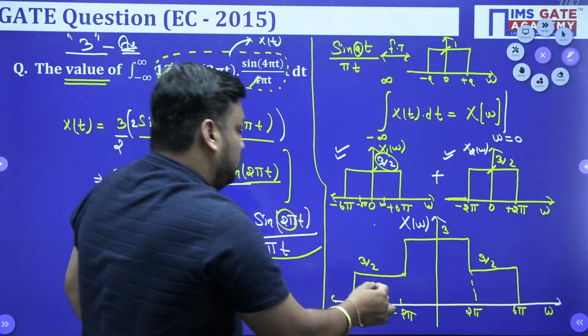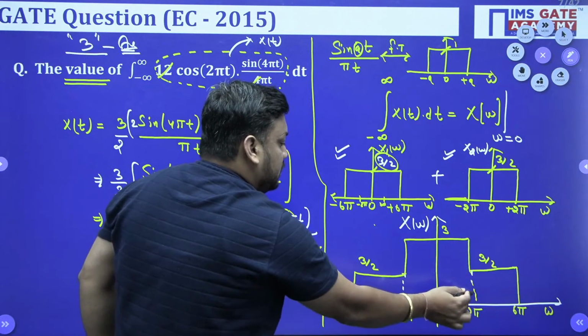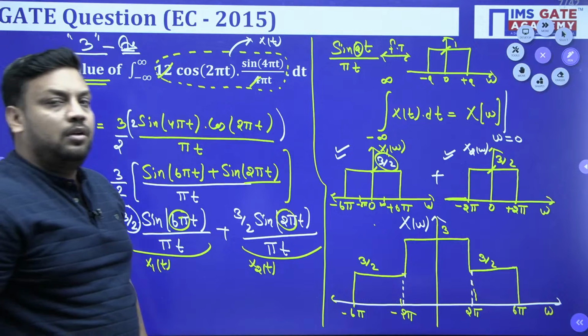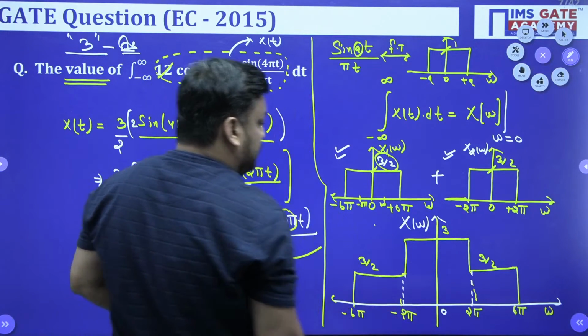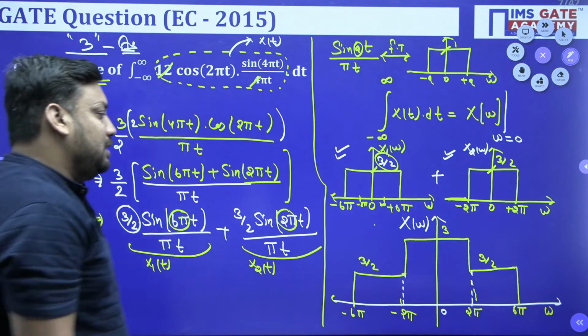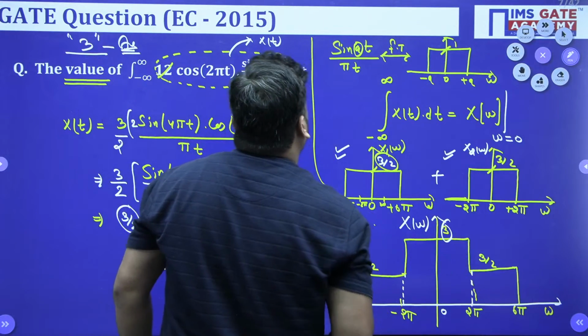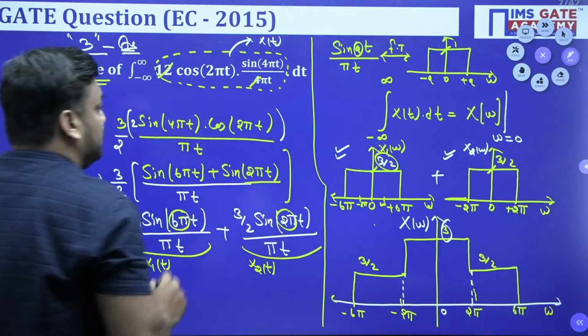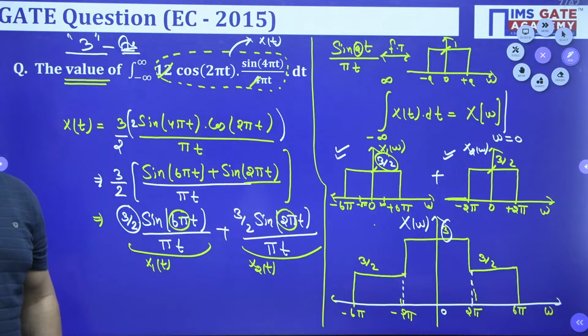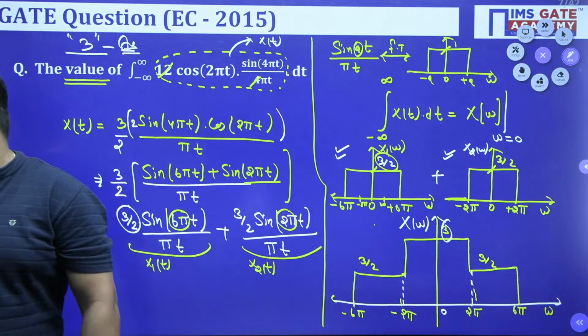All of you guys just do reply, is this crystal clear, bachcho? The final answer, X(omega) at omega equal to 0, is 3 only. So you have to type 3 only as the answer. Just do reply. Shall we go for the next?